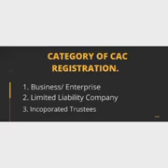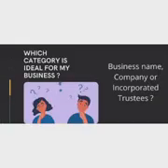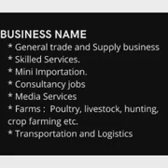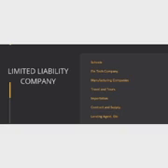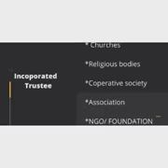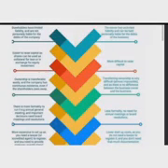We have three categories: the business name or enterprise, the limited liability company, and the incorporated trustees. So you might want to know which of these three categories is ideal for your own type of business. These are the list of businesses that can come under business name: schools, financial, tech company, importations, travel and tours. They are all under limited liability company. And churches, religious bodies, cooperative society, NGO foundation, they are under incorporated trustees.